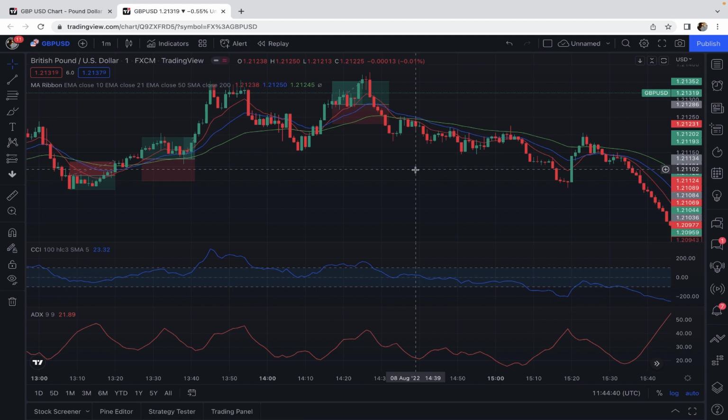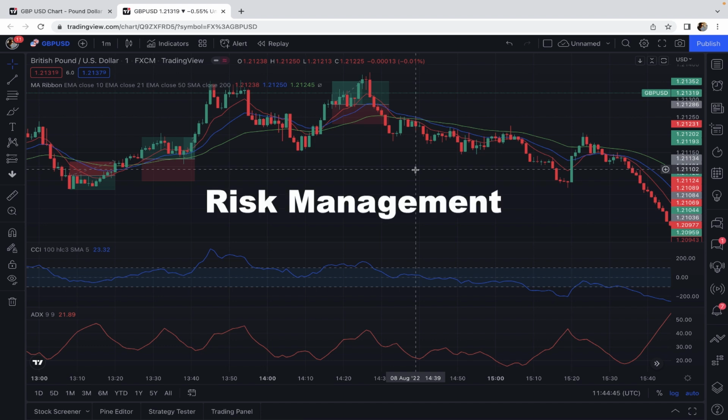And the most important aspect of this strategy for running it successfully and profitably is risk management. This is a scalping strategy and you're going to trade actively in a day. So if you don't manage your risk properly, you may blow up your trading account faster than you think, because losing trades are part of the game and it's impossible to win every single trade, so you must exactly determine how much you will lose if the market goes against your position.